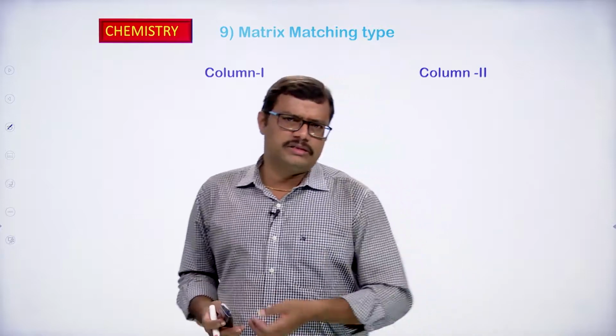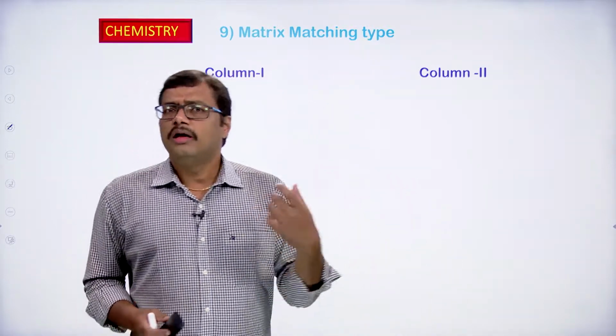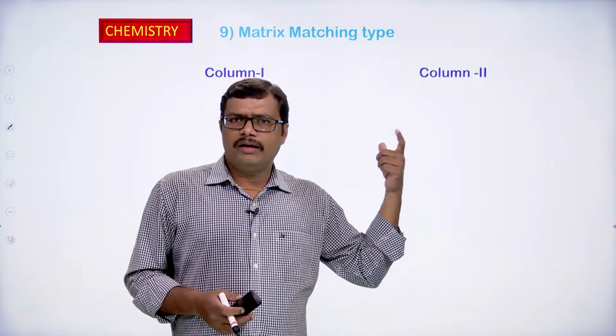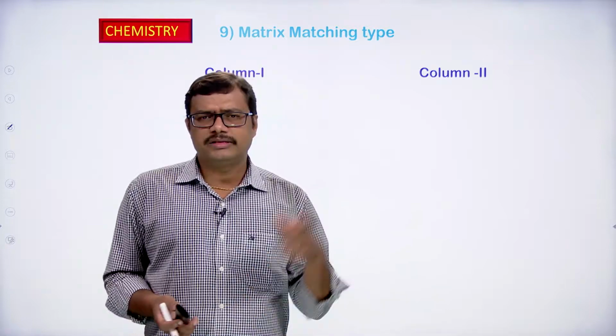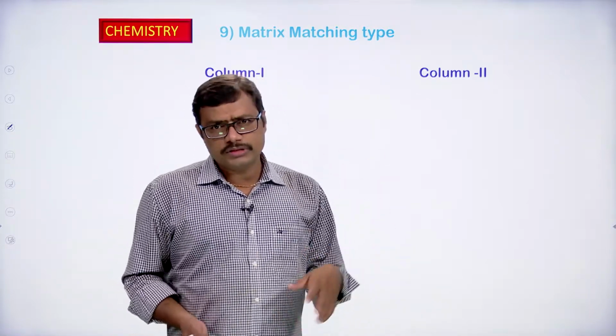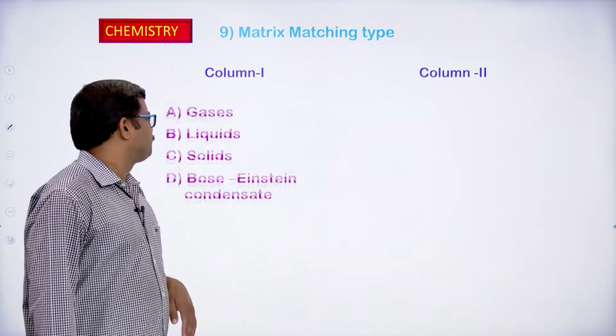And there are some instances where we can get 2 or more options, or 2 or more correlations are possible. For a property mentioned in column 1, we will have 2 properties in column 2. So those kinds of questions can be expected at advanced level. Okay, so let us see the simple one now.